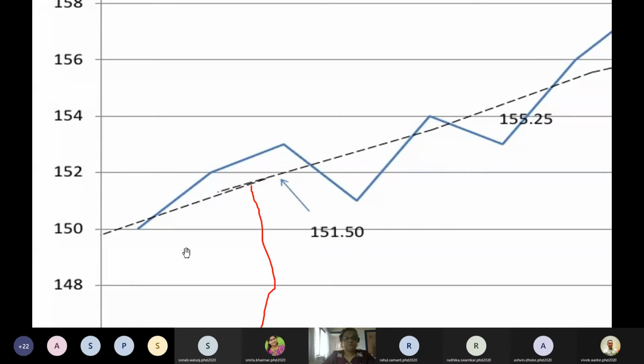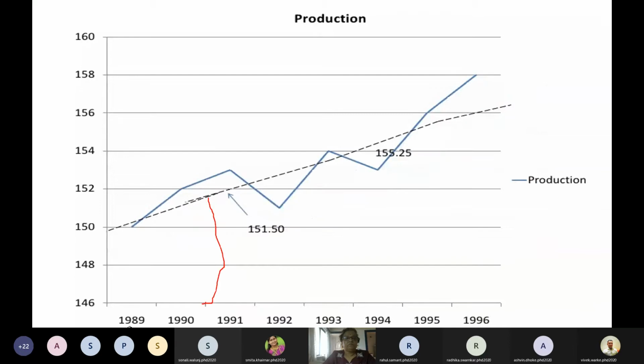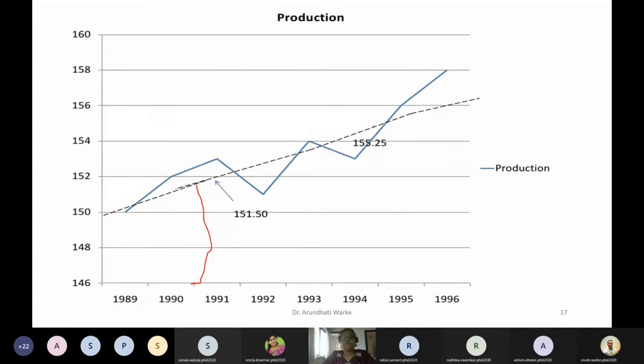Okay, this is that point. Is that clear? Similarly, on this side also, this is 94 and 95, the central line. Here it is. Oh, sorry.